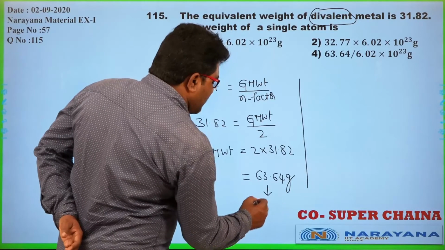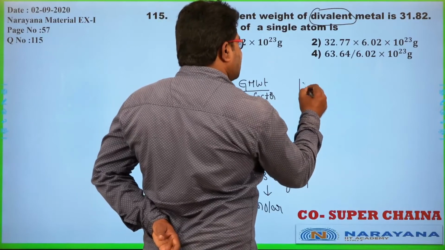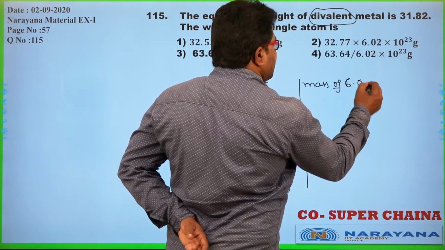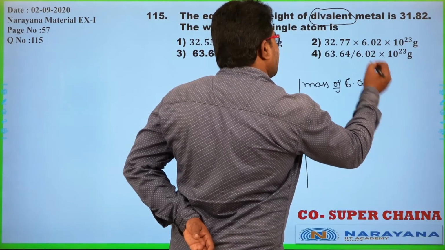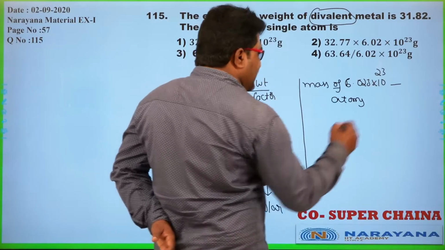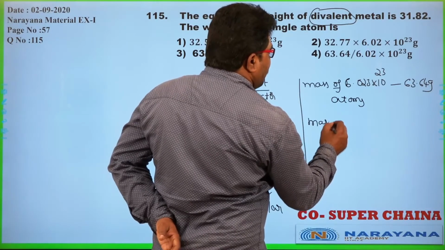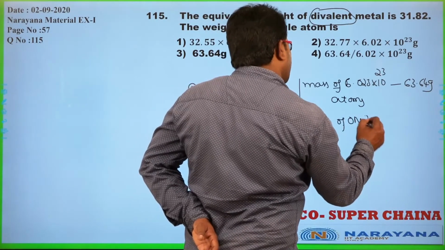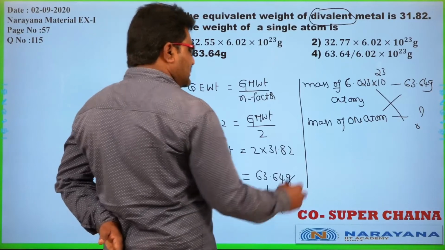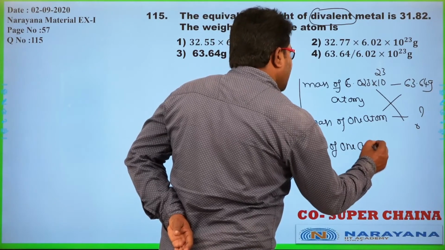This is the mass of gram molecular weight, meaning it is the molar mass. Molar mass means the mass of 1 mole of the atom. So, the mass of 1 mole, meaning Avogadro number 6.023 into 10 power 23 atoms, is 63.64 grams. Now, what is the mass of 1 atom? Simply by doing the cross multiplication, we are able to do that.